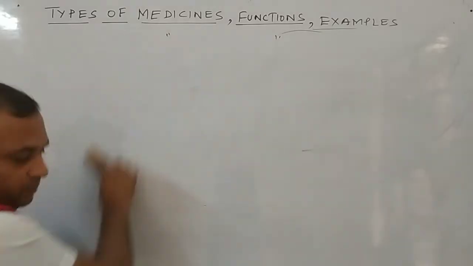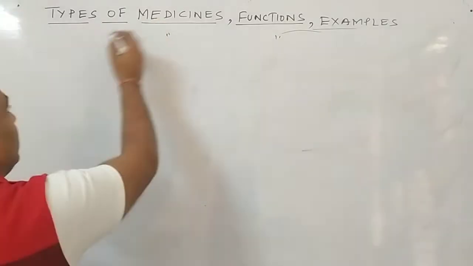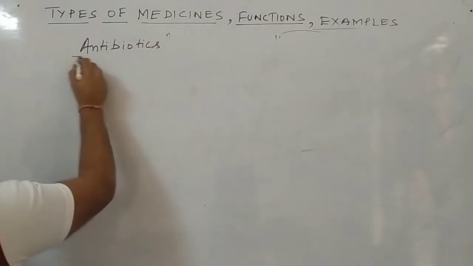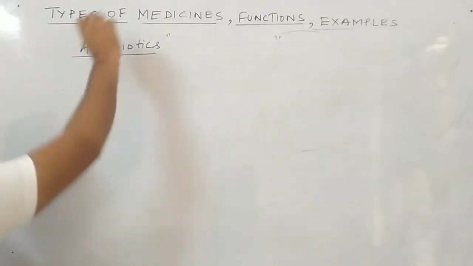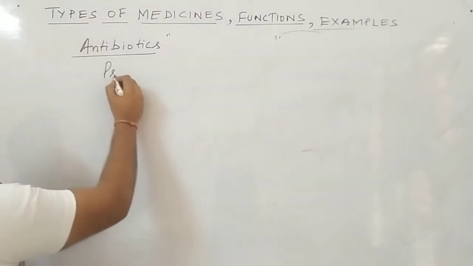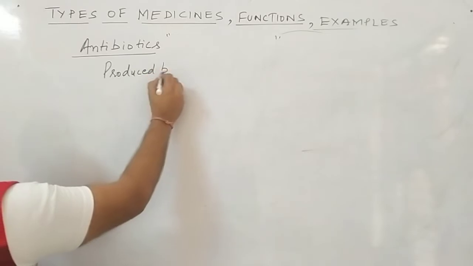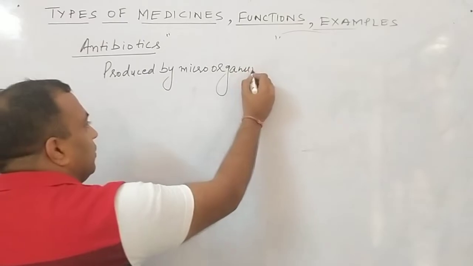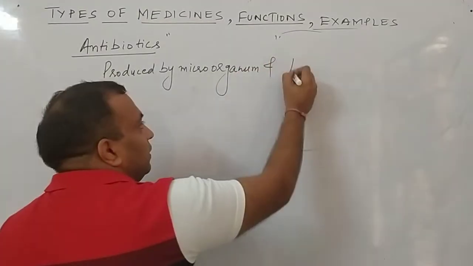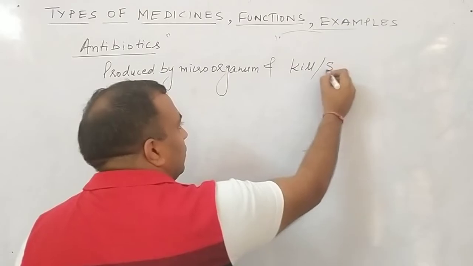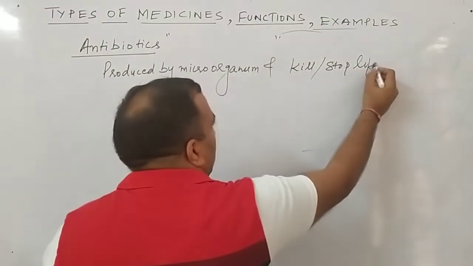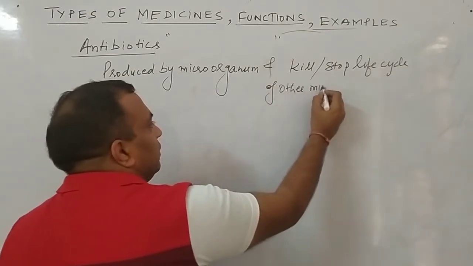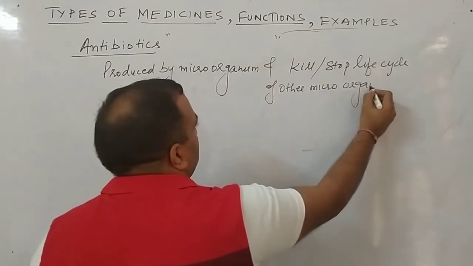Now I shift to the next medicines, that is antibiotics. Listen, what are these medicines? These are the medicines or chemical substances which are produced by microorganisms and either kill or stop the life cycle of other microorganisms.